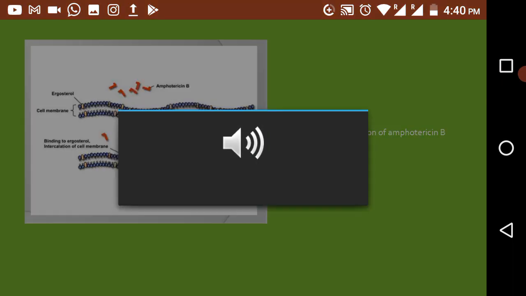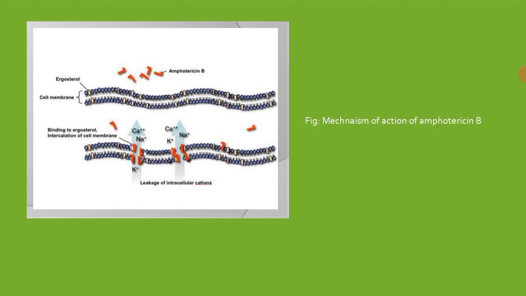Now what will happen? The ergosterol gets bound by the amphotericin B drug, which is an antifungal drug. After binding of amphotericin B to the ergosterol, they interact with the cell membrane and leak the cell membrane.